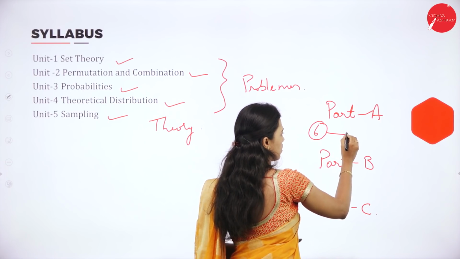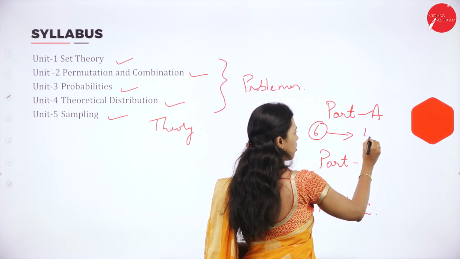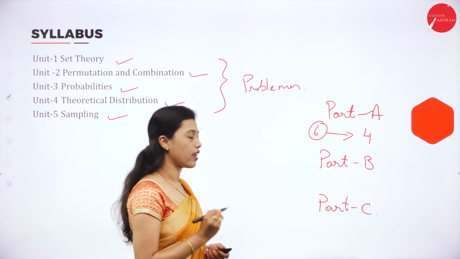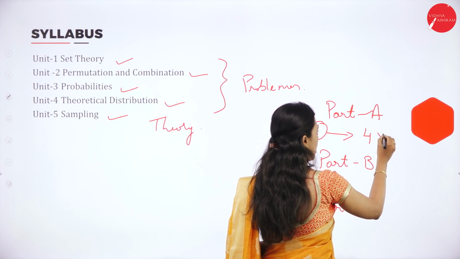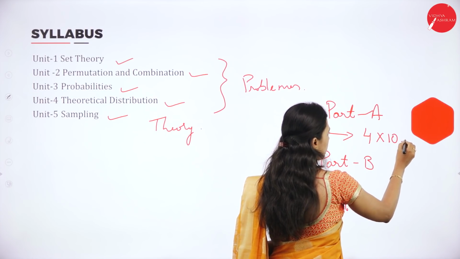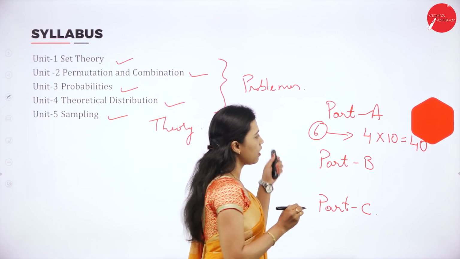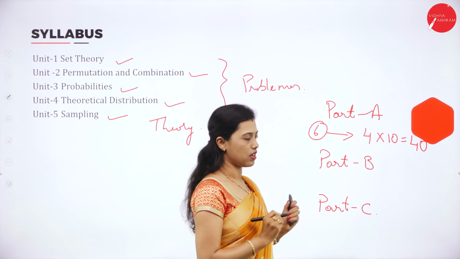Out of 6 questions, you need to answer 4 questions. Each question carries 10 marks, so 10 into 4 is 40 marks. In Part A, you will get 40 marks.